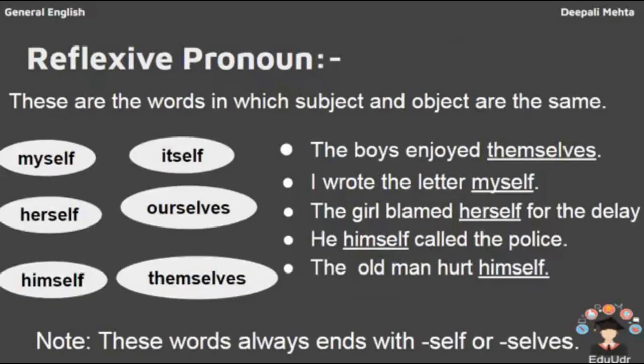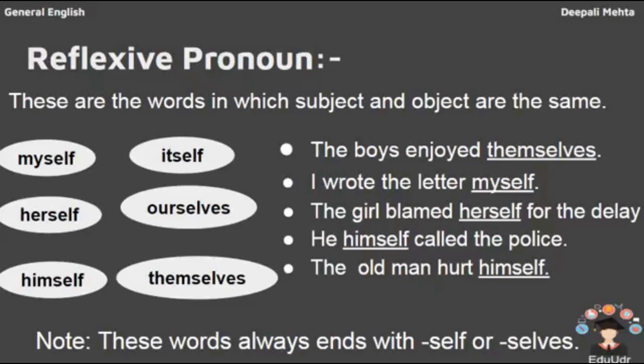Then comes the reflexive pronoun. A reflexive pronoun means that whenever in a sentence the subject and the object are the same. What is subject and what is object? The doer in the sentence is known as the subject, and the work done upon the thing is known as the object. For example, I am lifting the table. I is the subject here and the table is the object here.